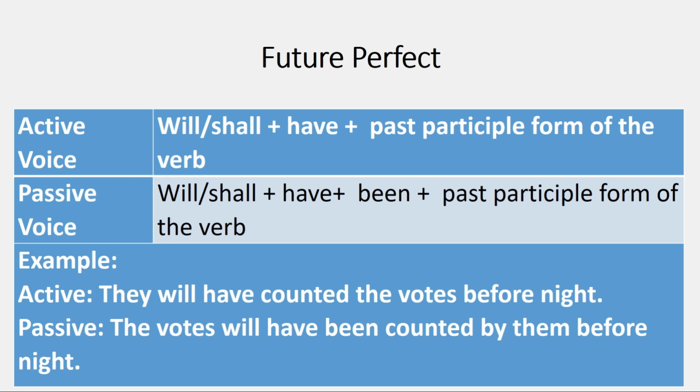They will have counted the votes before night. They is a subject. Will have is the support verb. Counted is the past participle form of the verb, which is action verb. The votes is receiver object. So in the passive voice sentence, we start with the votes and then we have will have. But to show that this is a perfect sentence, we use been. Counted by, they will become them before night. The votes will have been counted by them before night.